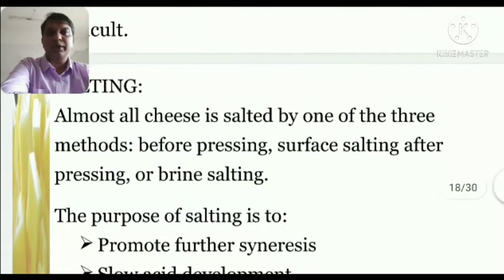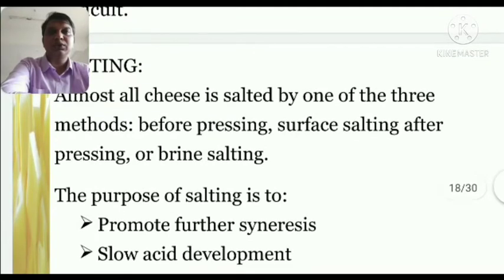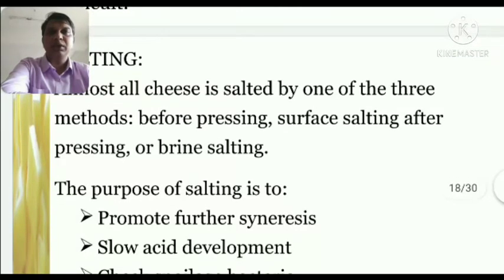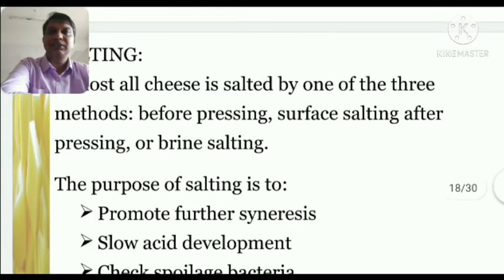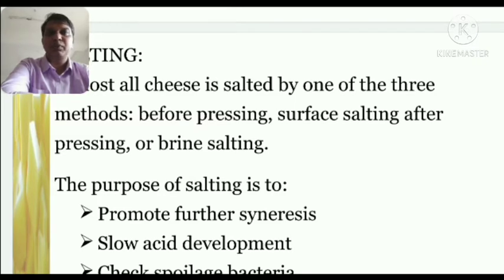Now coming to the salting. Almost all cheese is salted by one of three methods: before pressing, surface salting after pressing, or brine salting. So there are three ways or three steps where we can do the salting. Before pressing, when we want to press, before that we put the salt and rub it properly, or mix it properly so that each and every part of the coagulated or curdled milk has the salty flavor. So that is the stage before pressing.